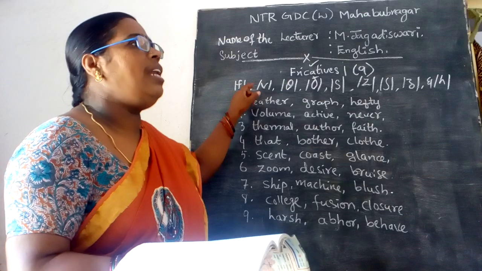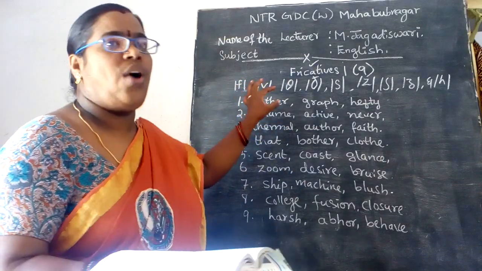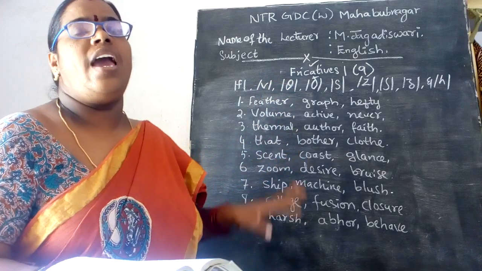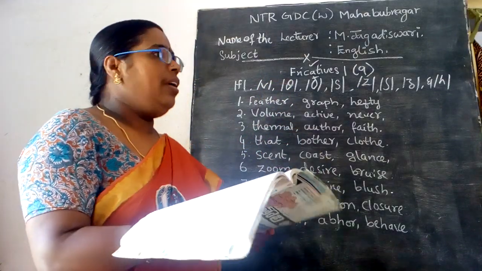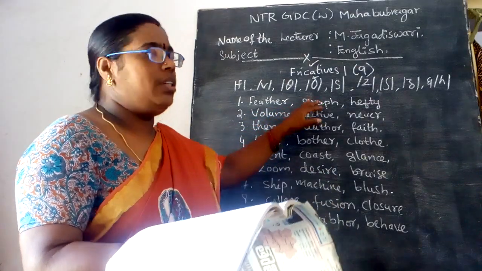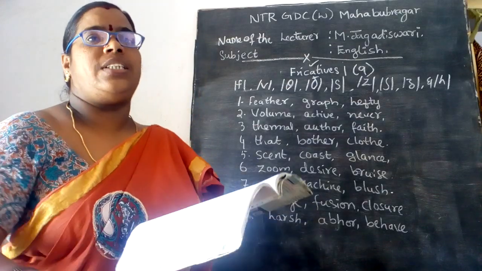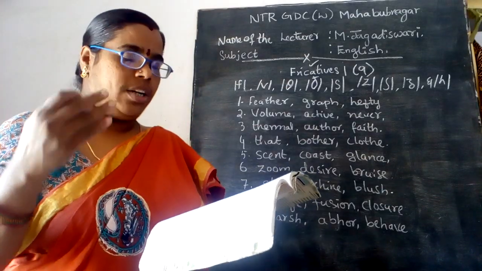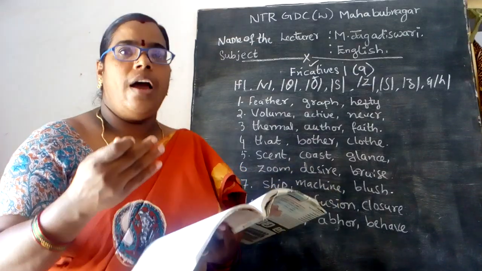You can underline F-E-A, so the sound fa is coming. Feather. Then graph, G-R-A-P-H, graph. Just pronounce the word twice and see how the F sound is produced.